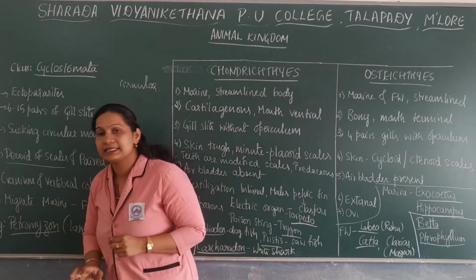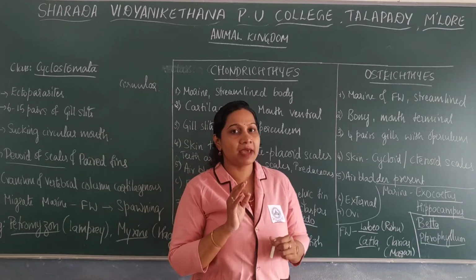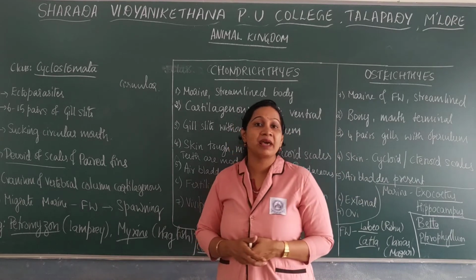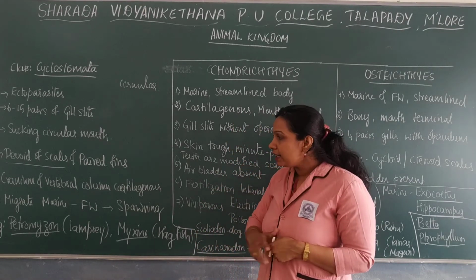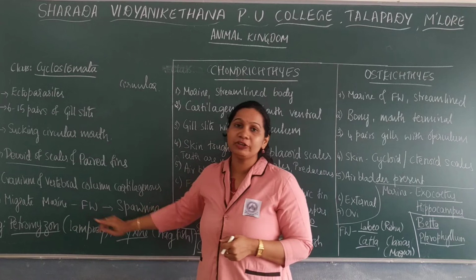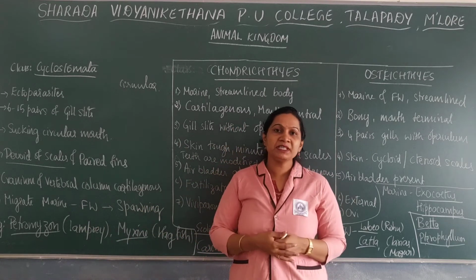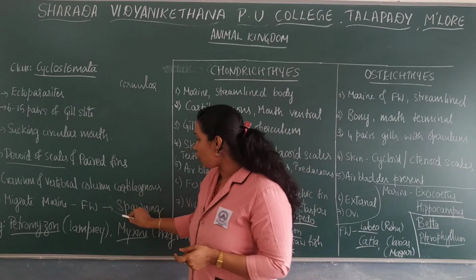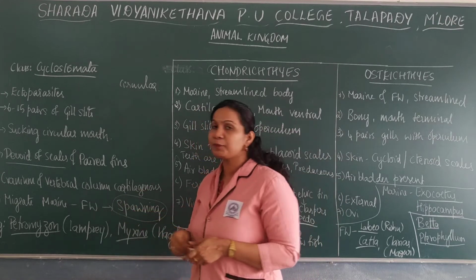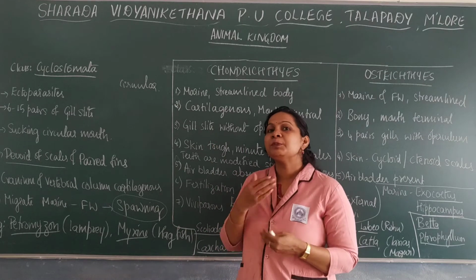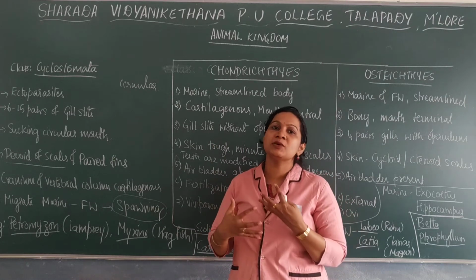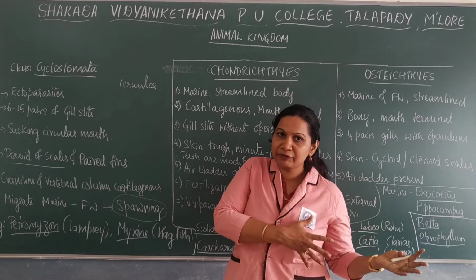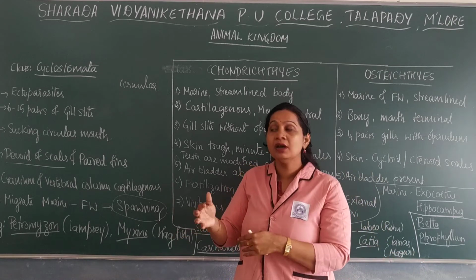Next, these members are marine organisms, but they migrate to fresh water for spawning, that is, for reproduction. During reproduction there are body changes, so they migrate from marine to fresh water.